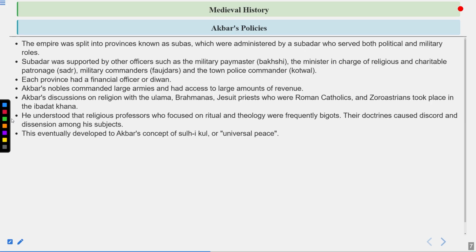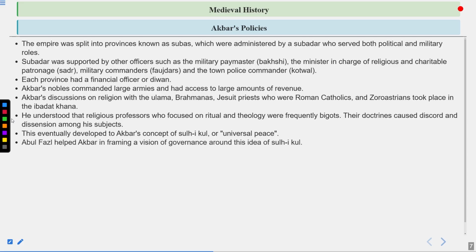This eventually developed into Akbar's concept of Sulh-i-Kul, or universal peace. After learning about all the religions and what they are saying, Akbar came to the conclusion that it is our responsibility to create universal peace, and that is why he adopted the concept of Sulh-i-Kul.